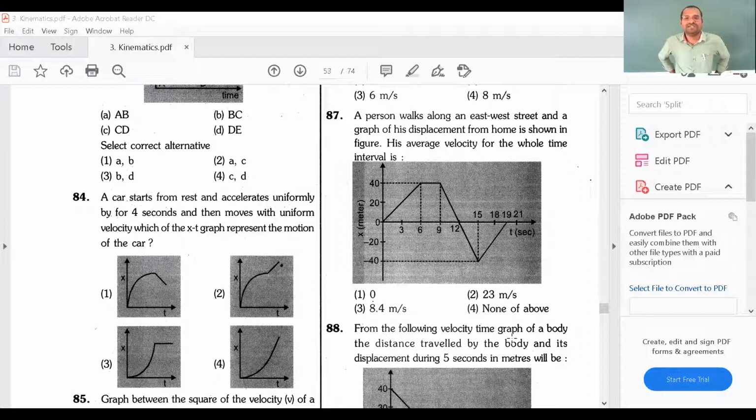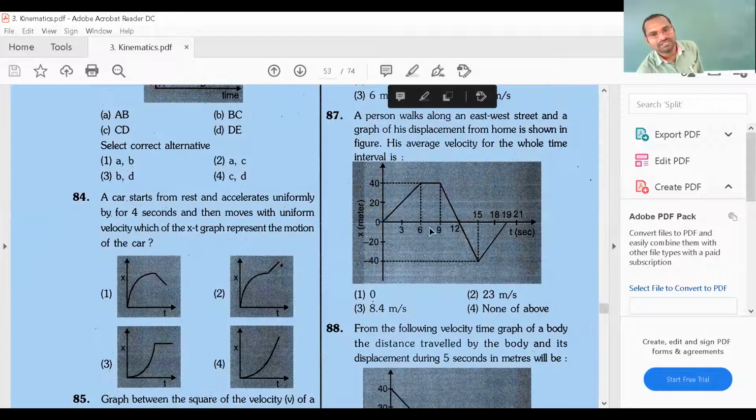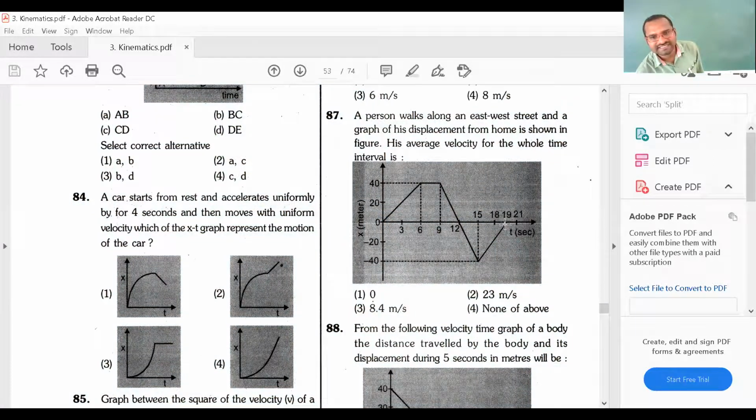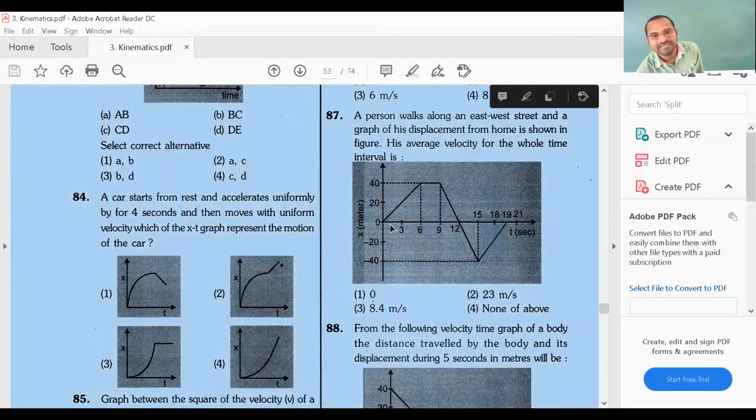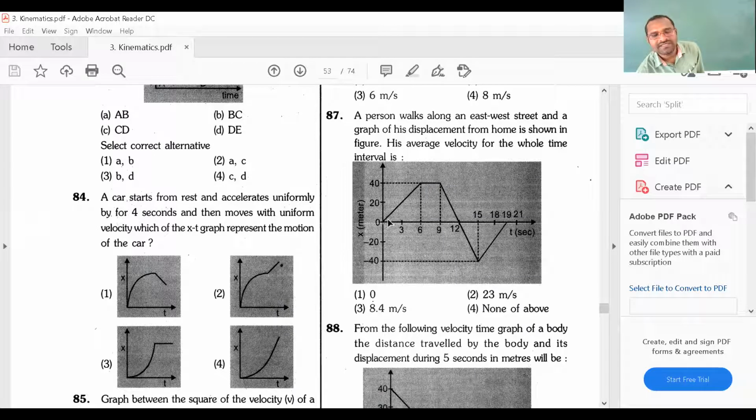Average velocity means what? Total displacement by total time. From where has the person started? The person has started from zero here. Where has he reached again? He has gone like this, and again came back like this, again gone like this, again came back like this. He has come to the origin again. So displacement is zero. Zero divided by anything is zero. So average velocity is zero.